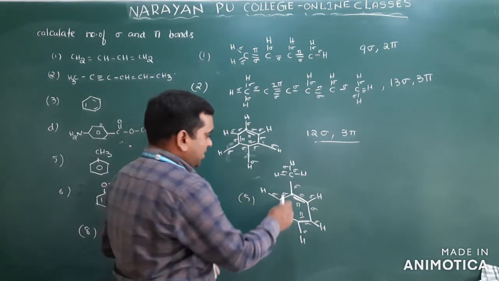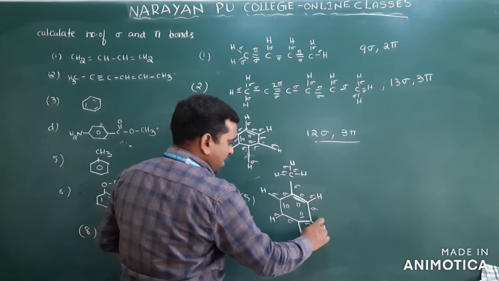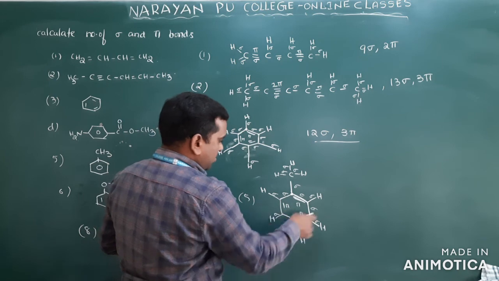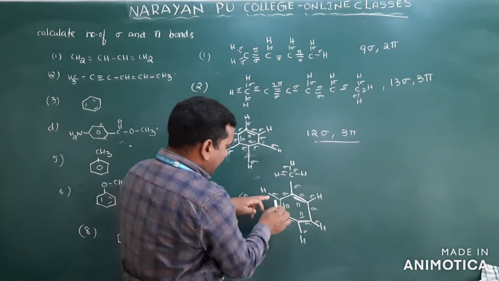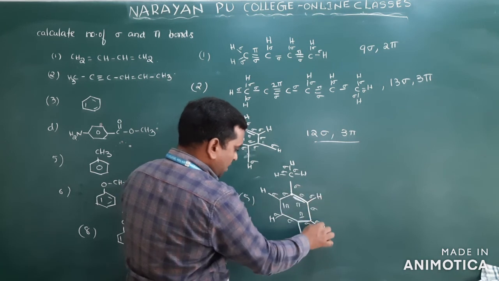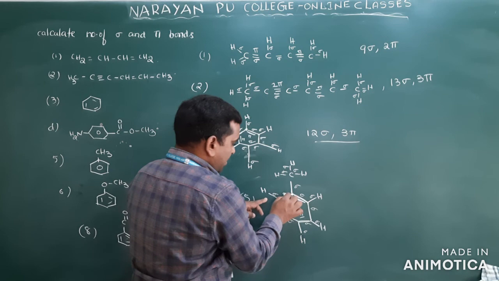Clear? So here how many are there? We see 1, 2, 3, 4, 5, 6, 7, 8, 9, 10. Clear? Once you count, these are 3, and here how many are there? 1 to 6, six bonds are there: 1, 2, 3, 4, 5, 6. Clear? 3 plus 6, 9.